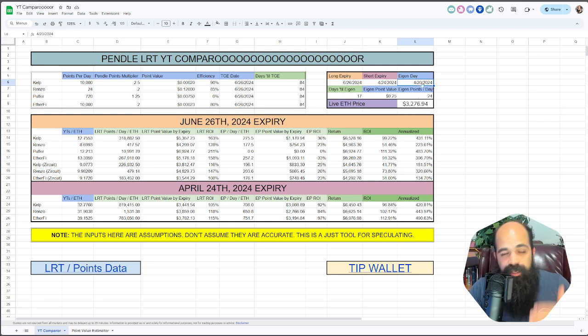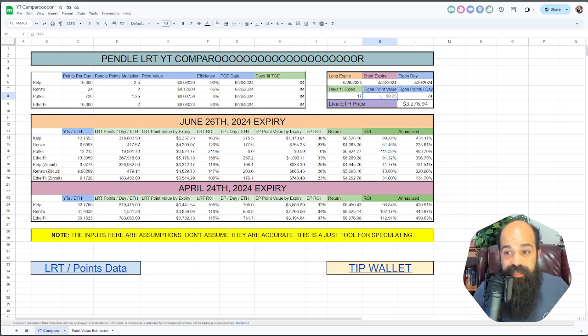Now, Eigen points per day, you don't change this. This is how many Eigen points per day per ETH deposited. There's no reason to change this, but you can if you really want to. And then Eigen point value, I'm going to say 25 cents. It's moderate in my opinion.